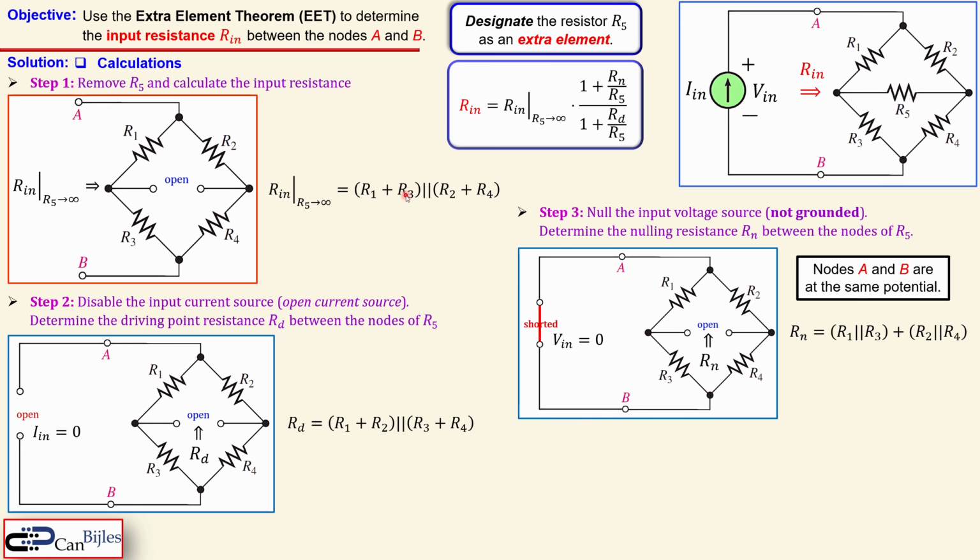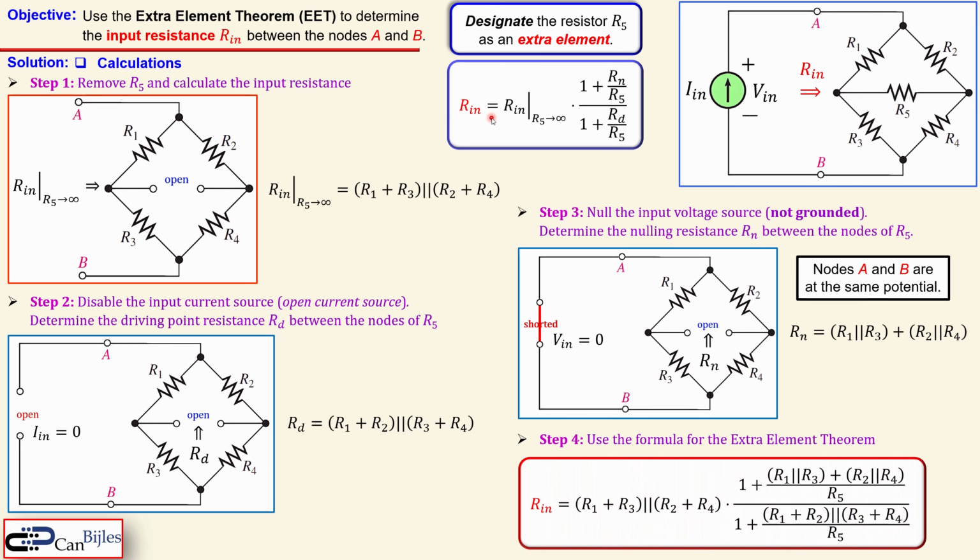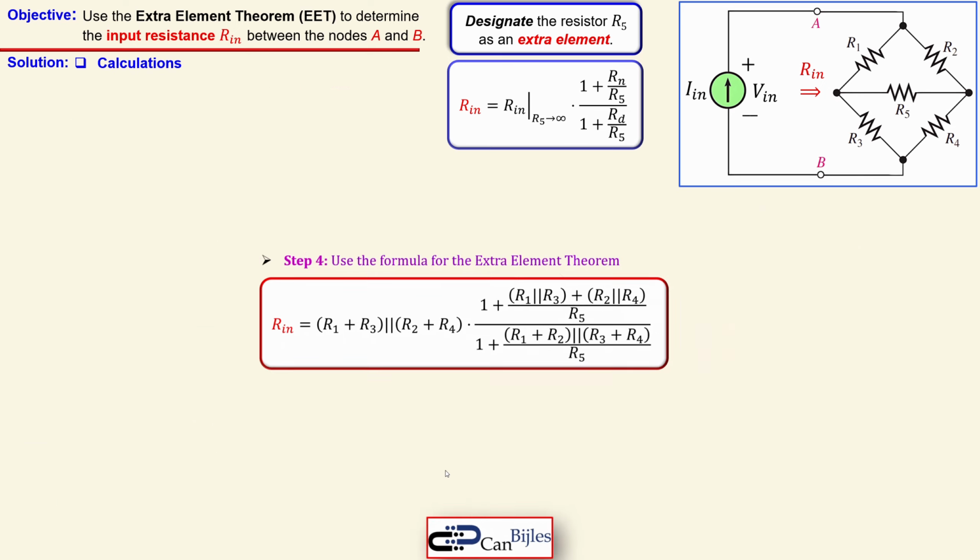So we have now actually 3 elements for our formula. This was for the first step, the Rd, from the second step and Rn from the third step. Now we can apply, which is the final step, step 4, this formula and then calculate the Rn. And this is now the expression in the formula form. And now we will use the actual values and also verify that shortly using the simulations.